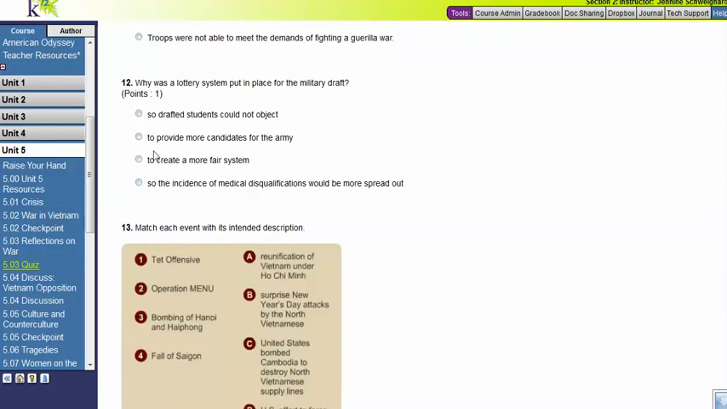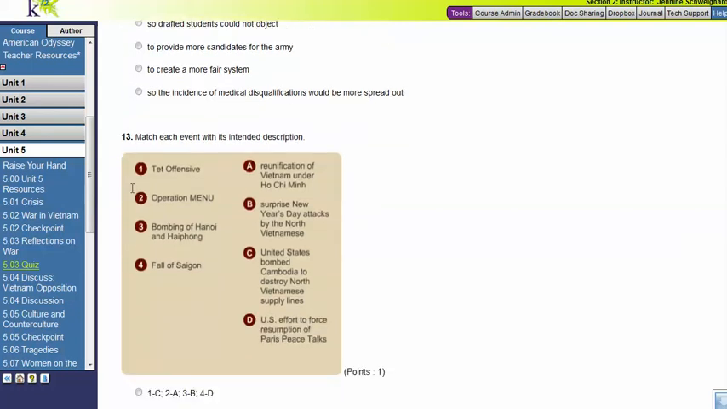Why was a lottery system put in place for the military draft? So drafted students could not object, to provide more candidates for the Army, to create a more fair system, or so that the incidence of medical disqualifications would be more spread out.